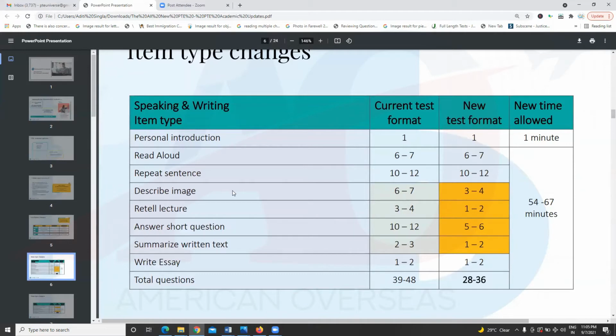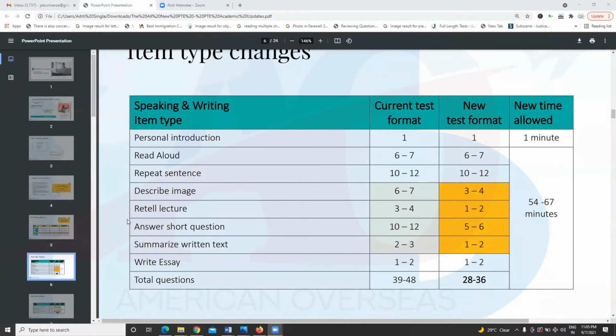But describe image has been decreased by almost half. Earlier we used to get 6 to 7 questions, but now only 3 to 4. Retell lecture we used to get 3, but now only 1 to 2. Answer short questions you used to get 10 to 12, but now only half, 5 to 6 questions. Summarize written text has also been decreased. Earlier 2 to 3, now just 1 to 2. And essays again 1 to 2. So total number of questions were earlier 39 to 48, but right now only, guys, only 28 to 36. You can see the huge decrease, and that's where the time has decreased a lot.